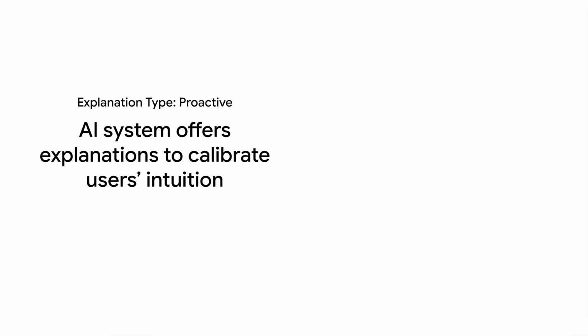These are explanations that describe how the AI arrived at an outcome in terms of broad cause and effect relationships to calibrate a user's intuition about AI behaviors. These often accompany the AI outcome, for example, in the form of a model's chain of reasoning, which describes how the model understands inputs and reasons about tasks.